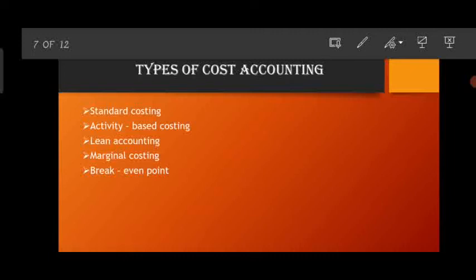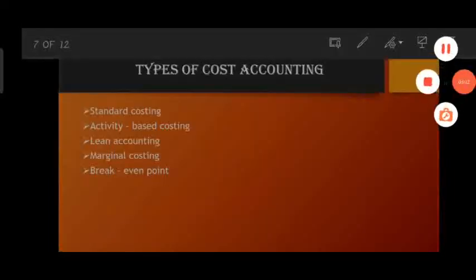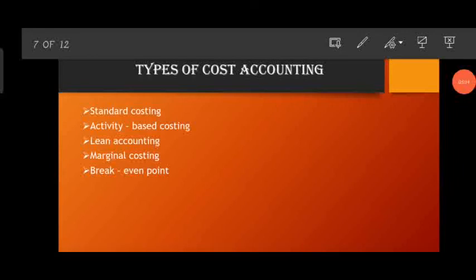Then activity based costing. Activity based costing is a method of assigning overhead and indirect costs, such as product and service costs, improving the quality of the calculation by using the amount of activity involved in making.